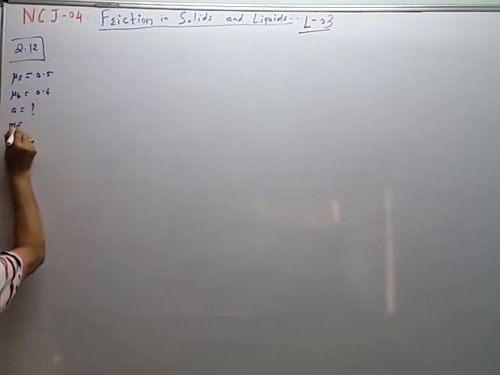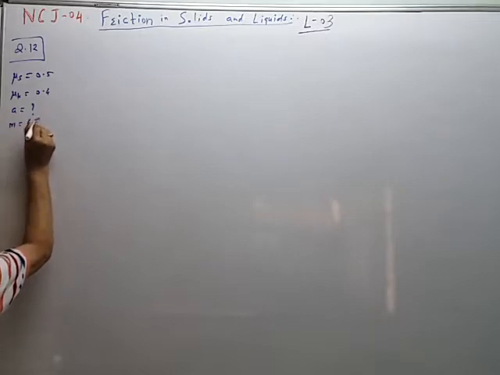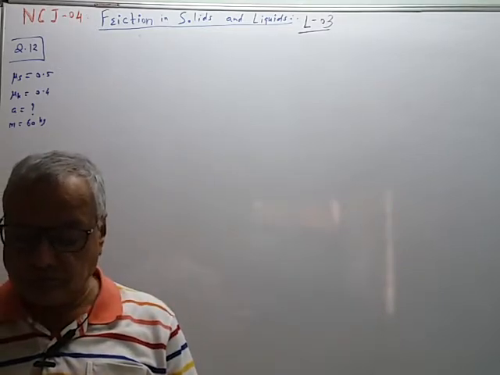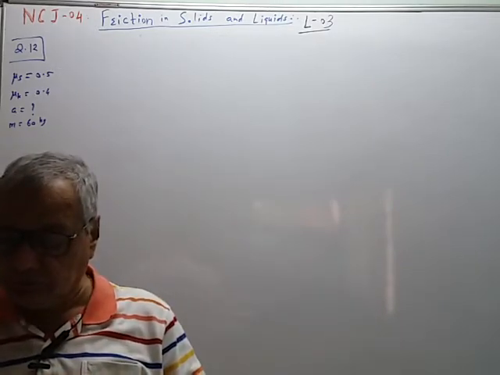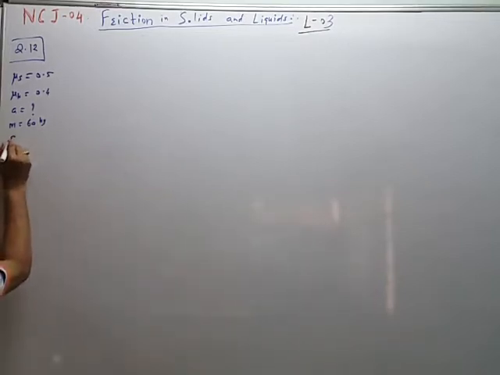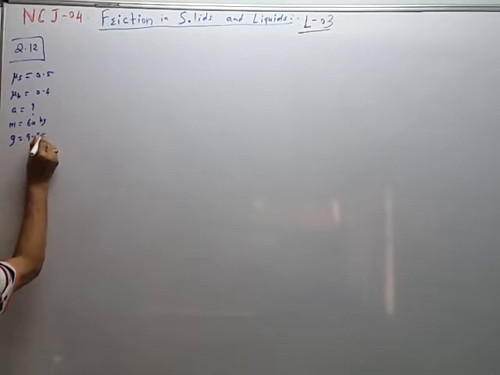Body has mass 60 kilogram. So we will require g is equal to 9.8 meter per second square.